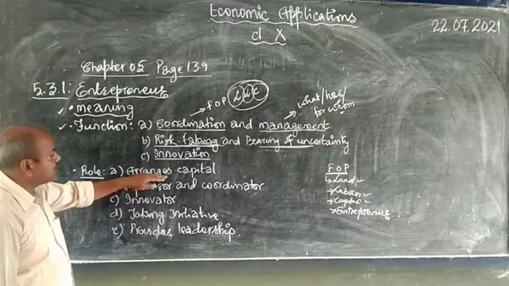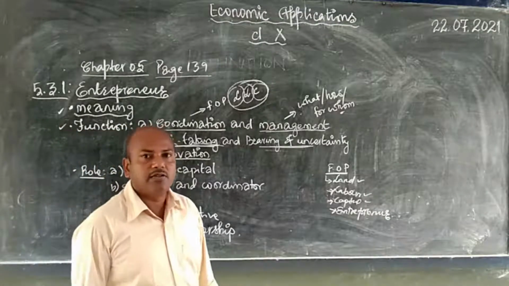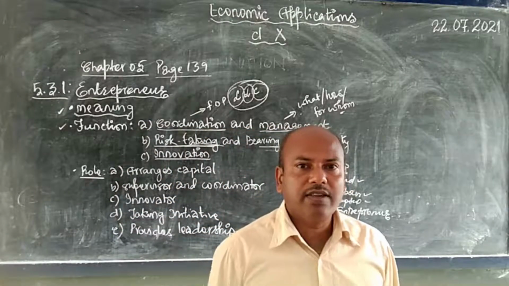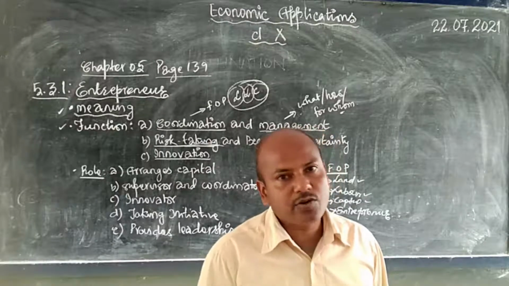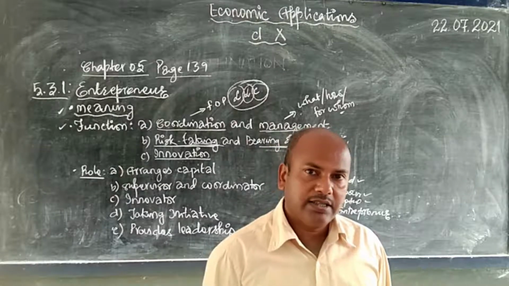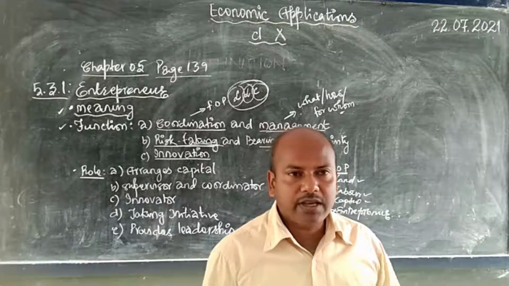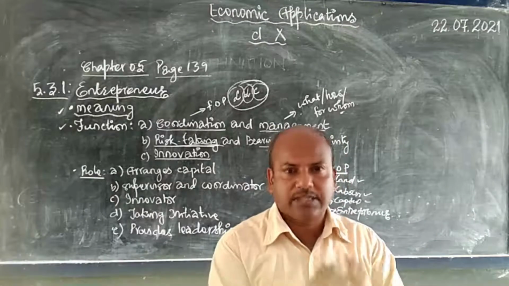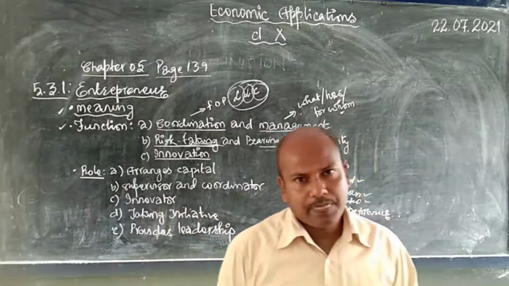First role is arranges capital. Entrepreneur arranges capital. To start a business, to begin a farm, you need capital, money. A small saving of yours may not be enough. A little borrowing from your parents may not fulfill your requirement, your necessity. Sometimes you need to borrow from the bank, take loans from here and there, from your friends. So first of all, you need a budget, you need fund, you need money, you need capital.